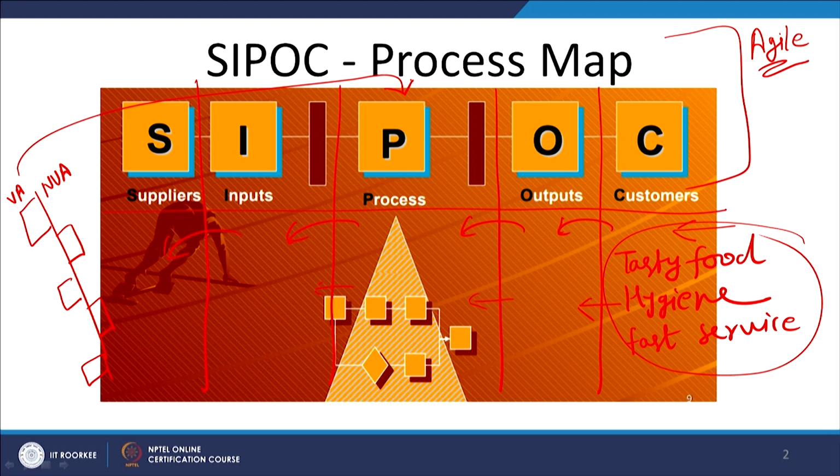So, therefore, this CPOC diagram can very well be discussed in line with how to reduce the lead time and with respect to your value stream mapping. So, we need to understand the totality, the integration between all these things which we are discussing. All these things support each other and we should be able to use them in a holistic manner for better use of these tools and techniques.